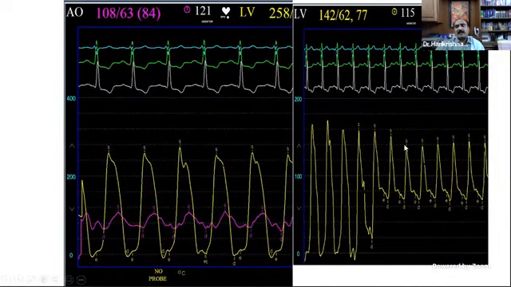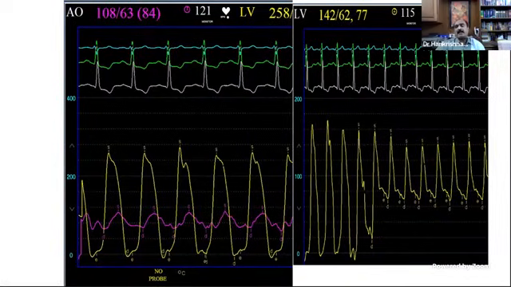Is there a gradient between LV and aorta? There is a minimal gradient. Here the aortic pressure is around 120, 140, around 160 or 170. The LV pressure is around 20, 40, around 10 or 20 millimeter gradient between the two. So the intervention has reduced the gradient between the LV and the aorta. So probably a balloon aortic valvotomy has been done.